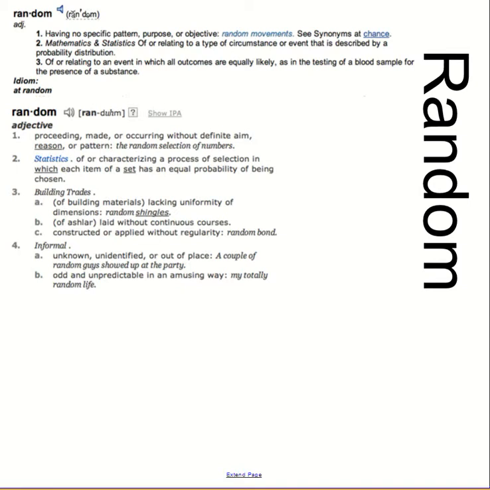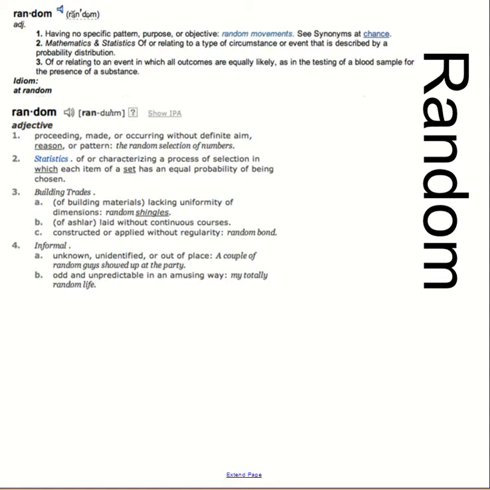More definitions for random: proceeding, made, or occurring without definite aim. Of or characterizing a process of selection in which each item of a set has an equal probability of being chosen. Lacking uniformity of dimensions, laid without continuous courses, constructed or applied without regularity. It's unknown, unidentified, or out of place, odd and unpredictable in amusing ways.